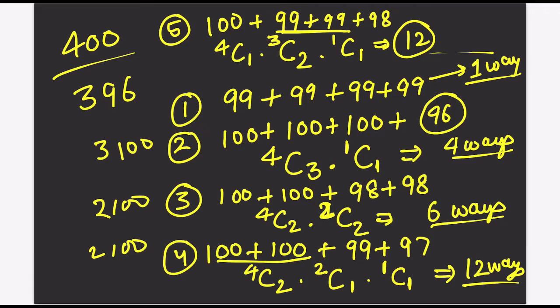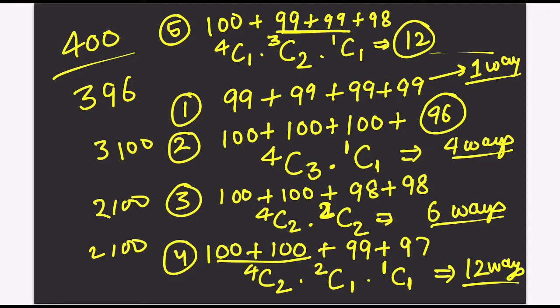We first did it. We need to score 396. How can we do 396? One way is 99 all for 99. Second way is there are 300s. Then we have 200s. Then the fourth case we have 200s again. And the fifth case there was only 100. And if you calculate all the ways, you will get the answer.